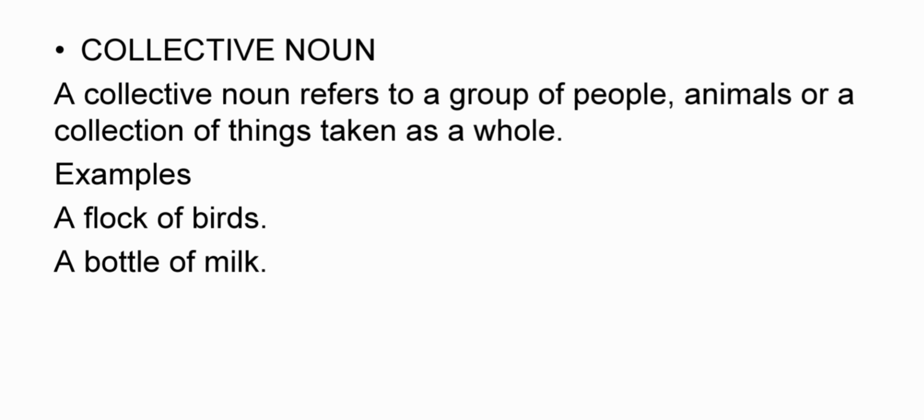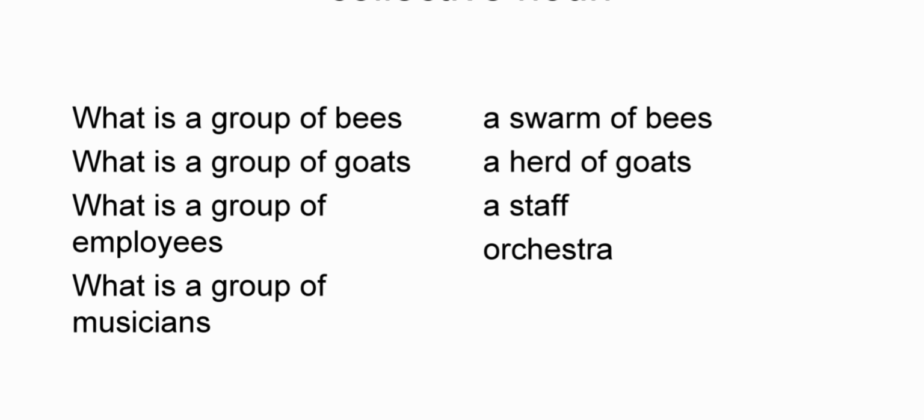Collective noun. A collective noun refers to a group of people, animals, or a collection of things taken as a whole. Examples: a flock of birds, a bottle of milk. What is a group of bees called? Any guess? It is a swarm of bees.